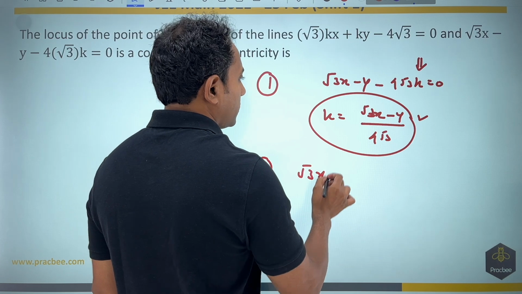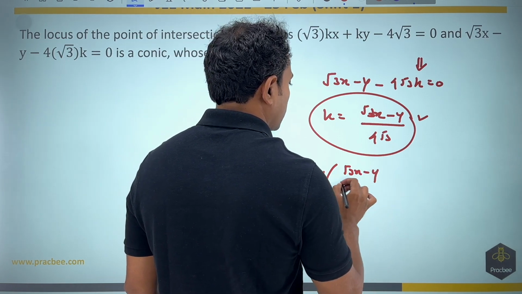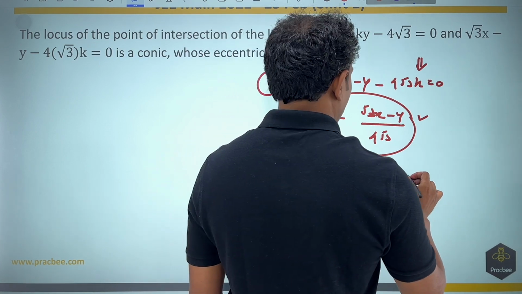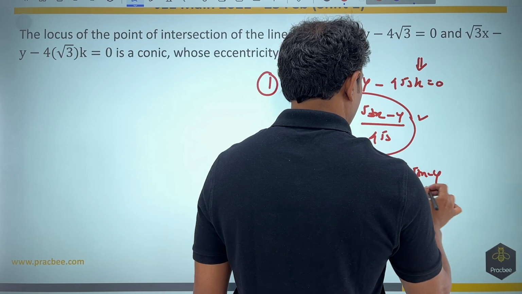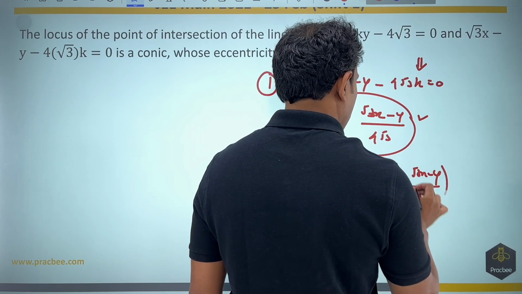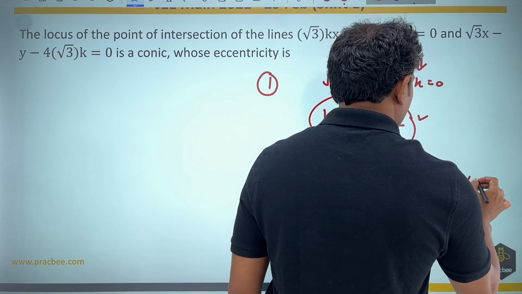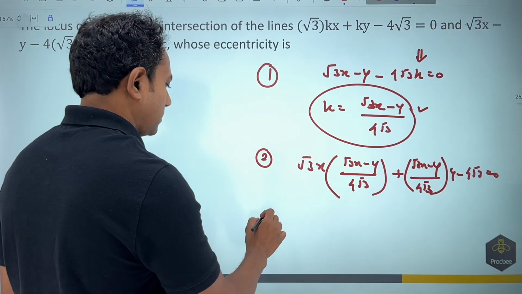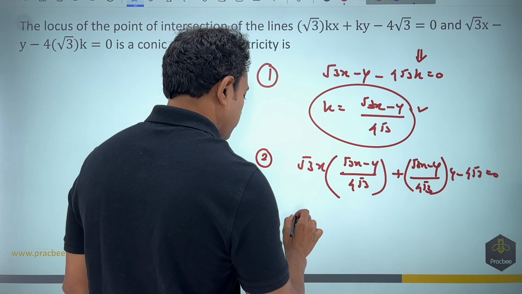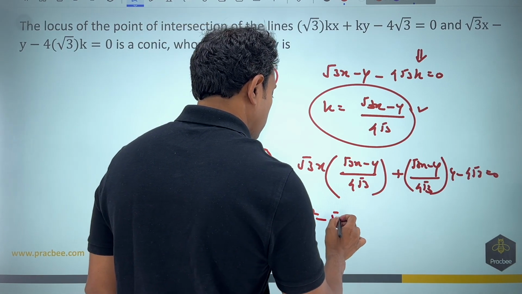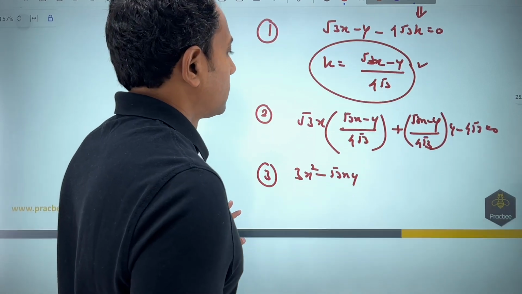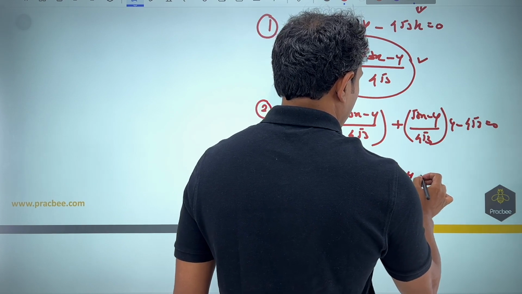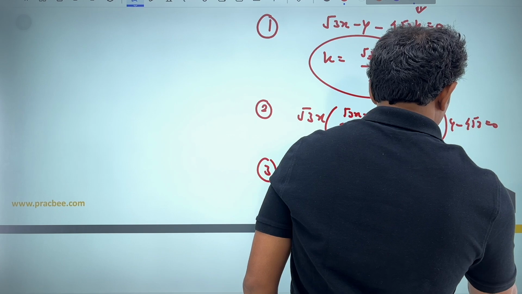So if I put the value of k here, it becomes root 3x minus y by 4 root 3, plus y times again root 3x minus y by 4 root 3, y minus 4 root 3 is equal to 0. Now this is a simple calculation based question. In the third step, if I simplify, this will become 3x square minus root 3xy. The next will become nothing but root 3xy minus y square. 16 into 3 is equal to 0.